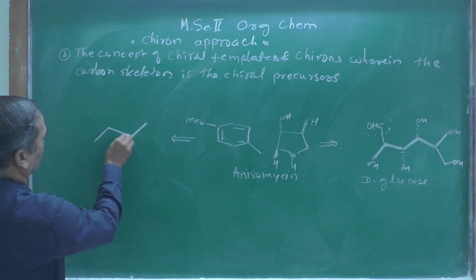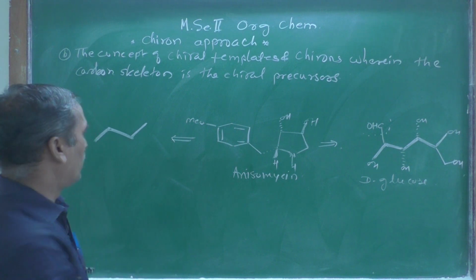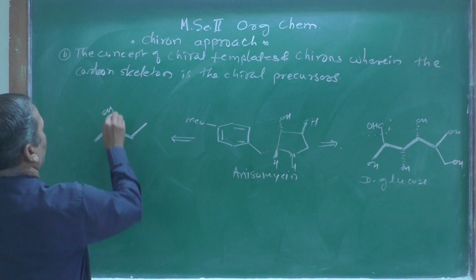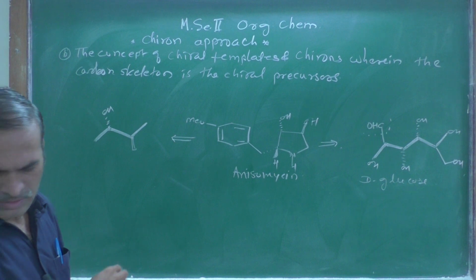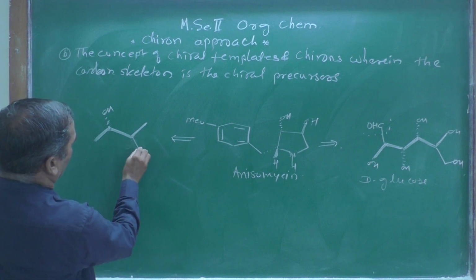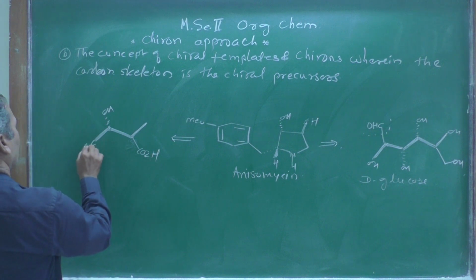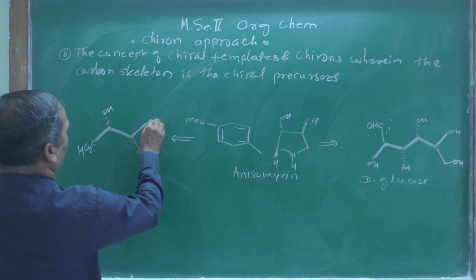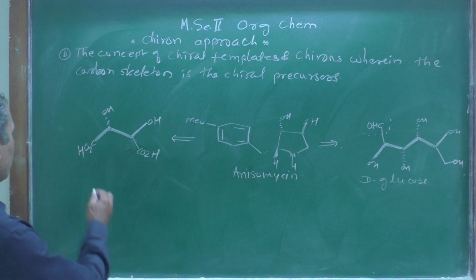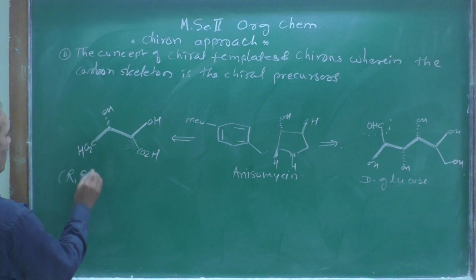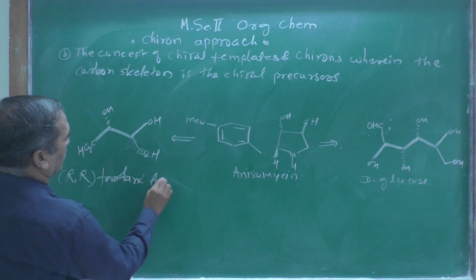Look at this skeleton, which has 4 carbon atoms, and here OH, and here again a normal CO2H, a carboxylic group, and here is an OH. The name of this compound is RR tartaric acid. This is RR tartaric acid. This is a tartaric acid.